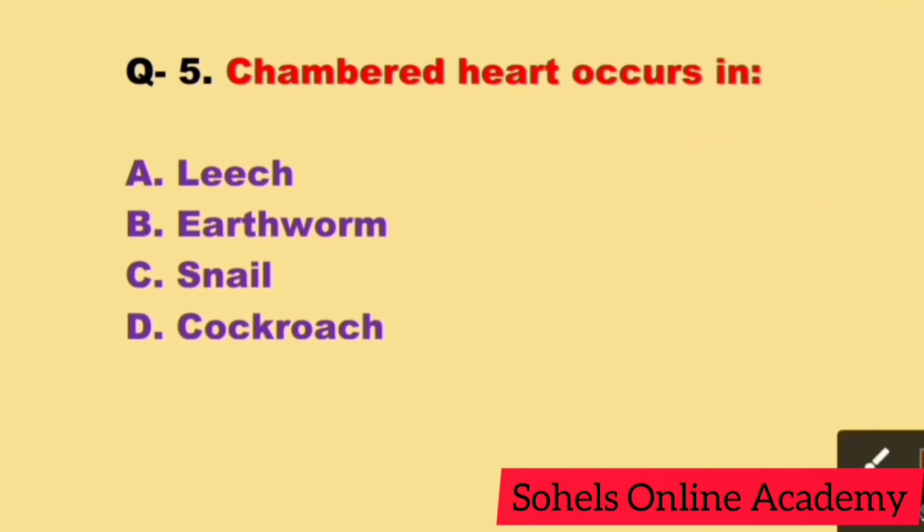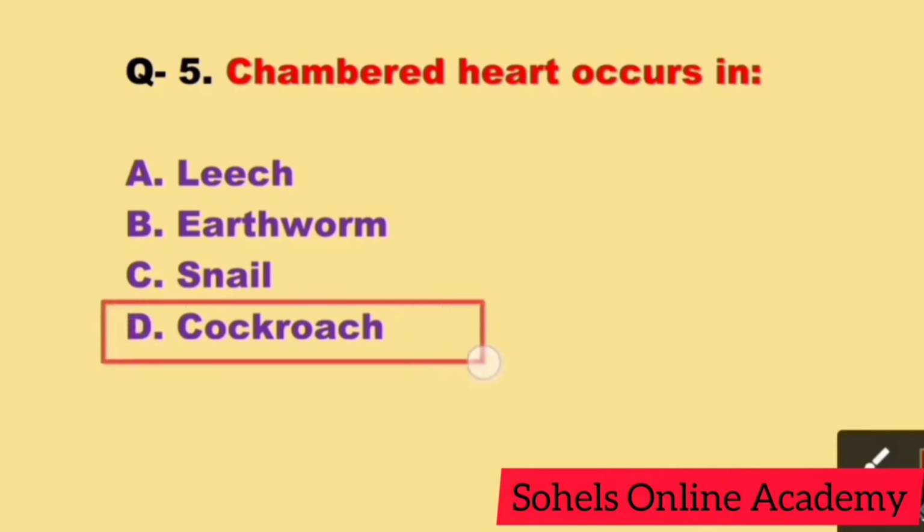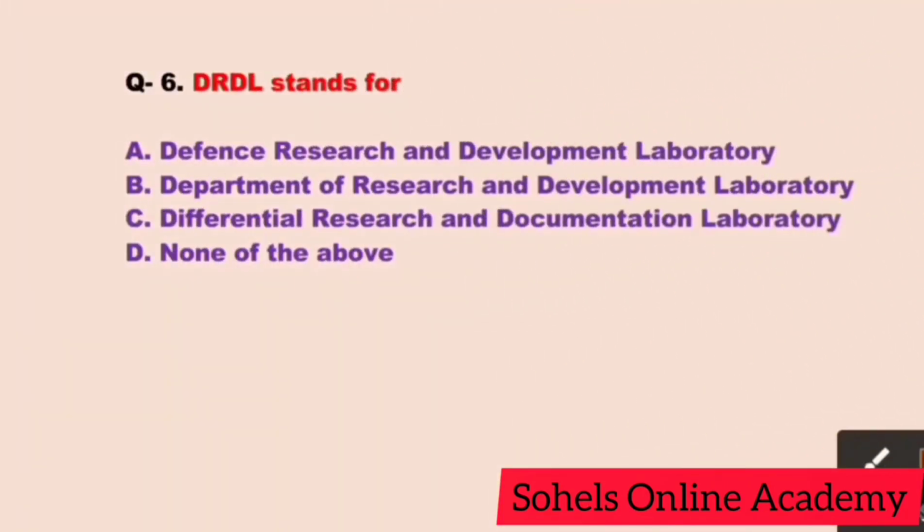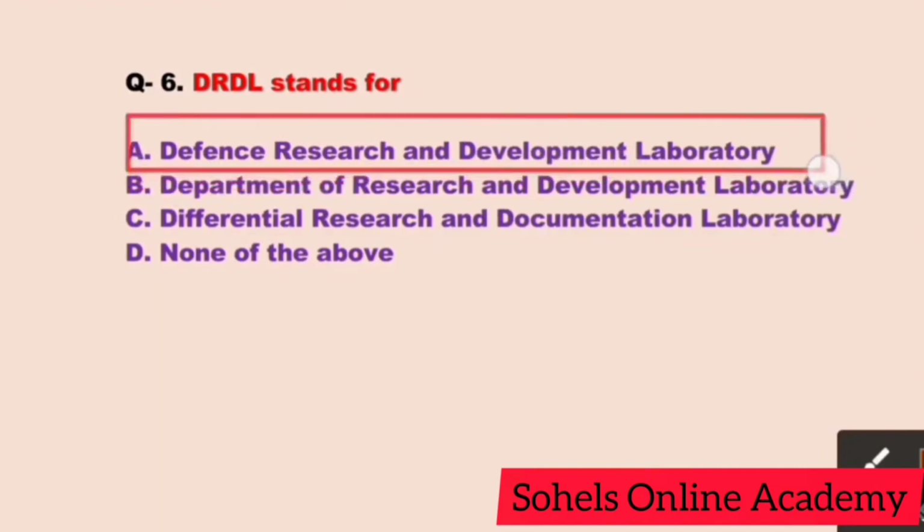Next question. Chambered heart occurs in. Correct answer is D. Cockroach. Chambered heart occurs in cockroach. Question number 6. DRDL stands for. Here A is correct answer. Defense Research and Development Laboratory.